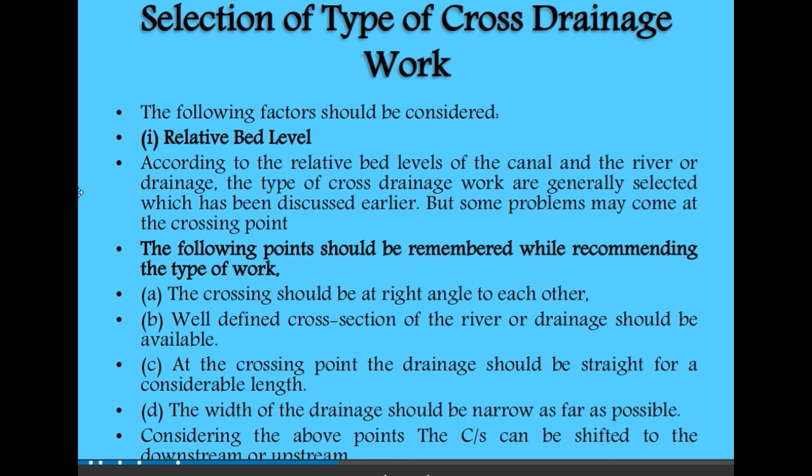Now, selection of types of cross drainage work. We have previously discussed points 2 to 4, but now in detail we are discussing how we can select the type. First point is relative bed level. According to the relative bed level of the canal and the river or drainage, the type of cross drainage work is generally selected, which has been discussed earlier.